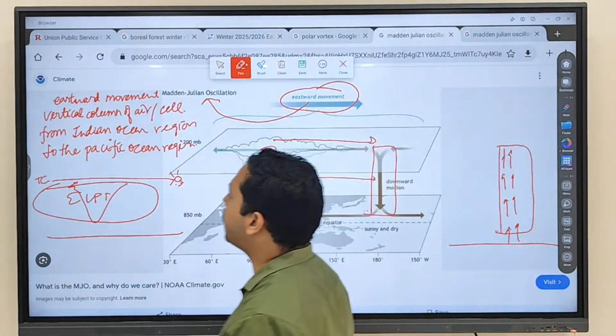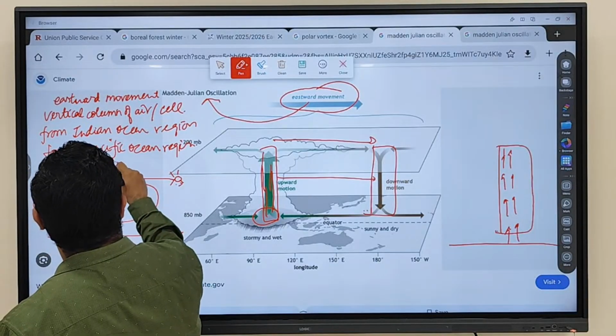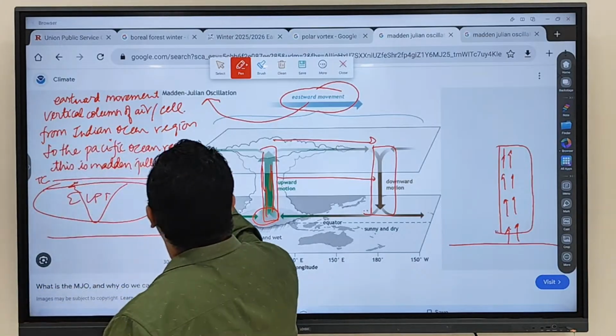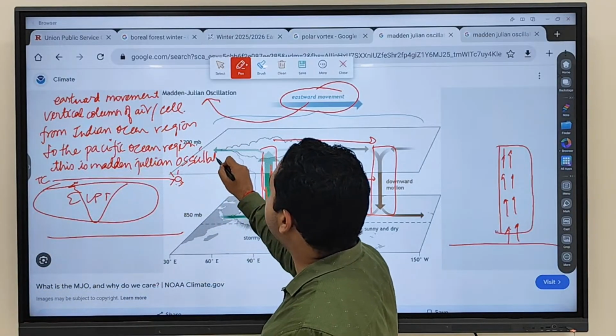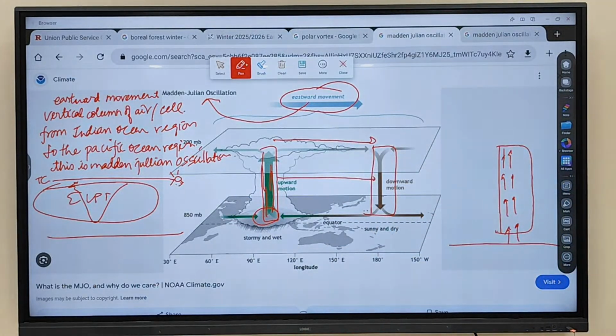This is referred to as the Madden-Julian oscillation.